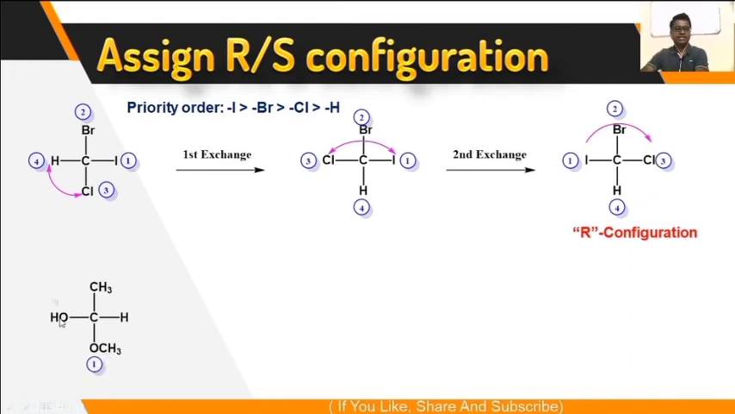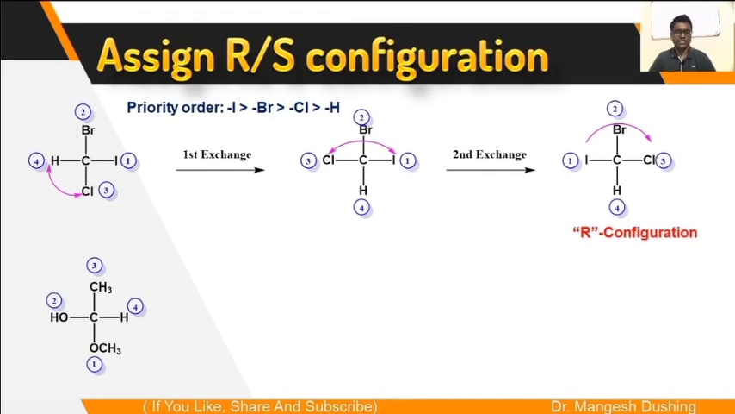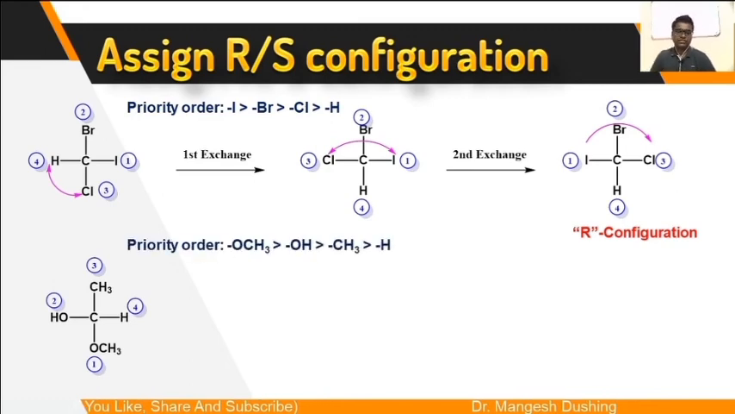Then it will get the second priority. Then this is the third, this is the fourth. Now the fourth priority group is on the horizontal line, but in the Fischer projection formula it should be at the bottom for assigning the RS configuration. So you have to exchange. First, before that, you have to write the priority order, that is OCH3 is more than OH is more than CH3 is more than H.